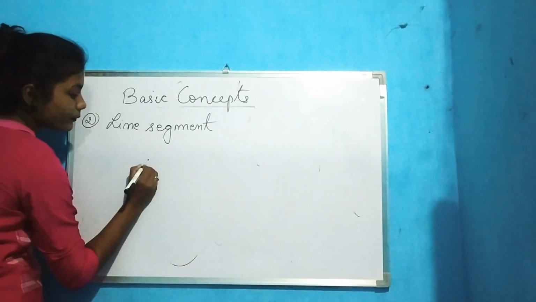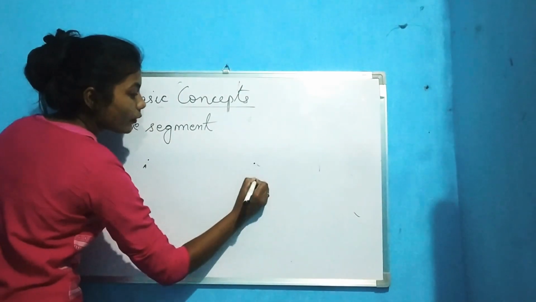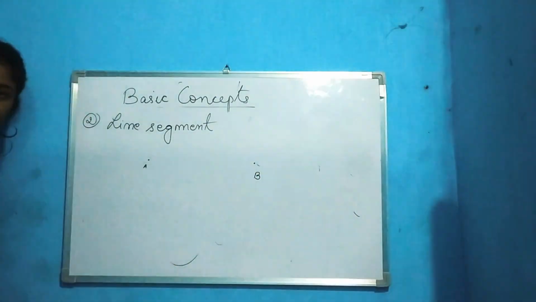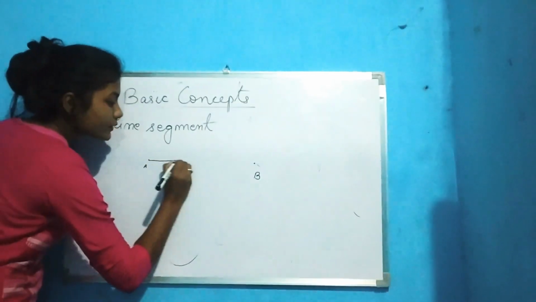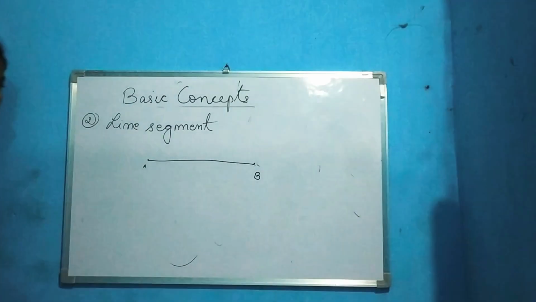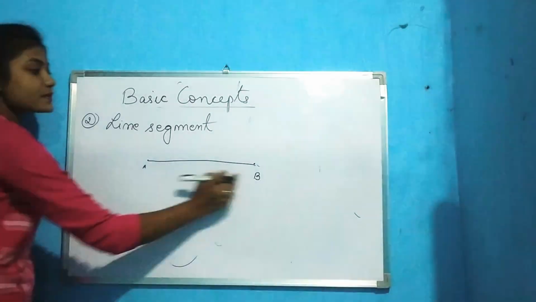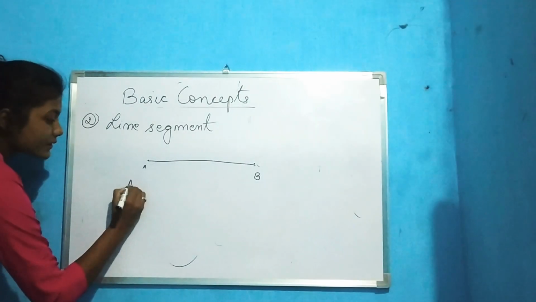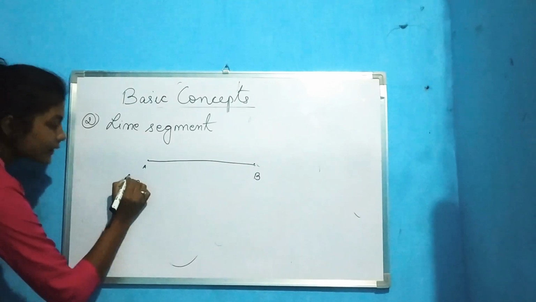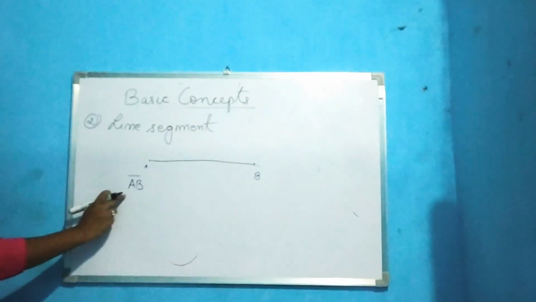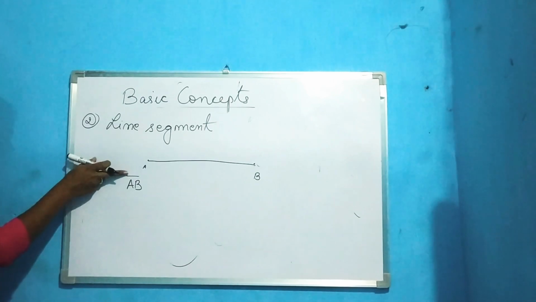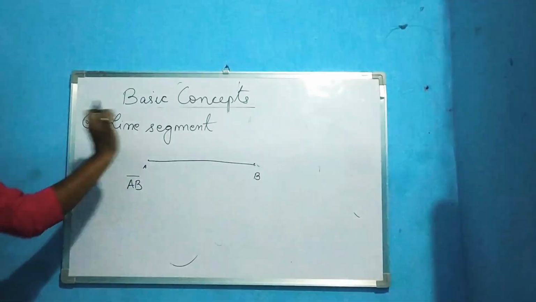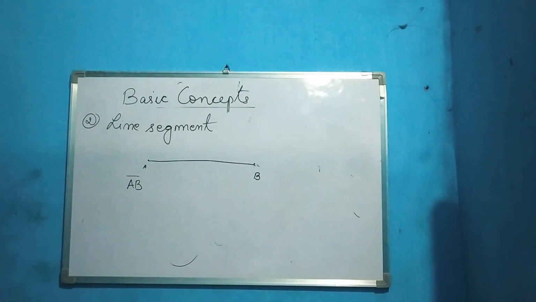Suppose I am taking one point A and another point B. Now if we join this to point AB, so this becomes a line segment. Okay, we represent line segment AB as like this. We give AB and in up we give this dash. It represents a line segment.